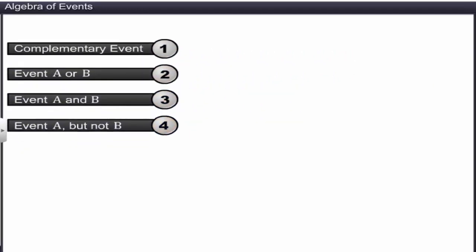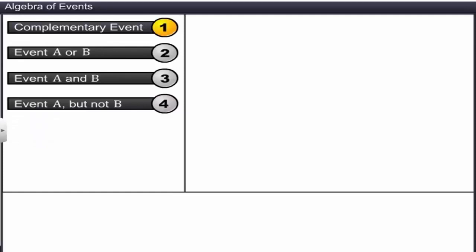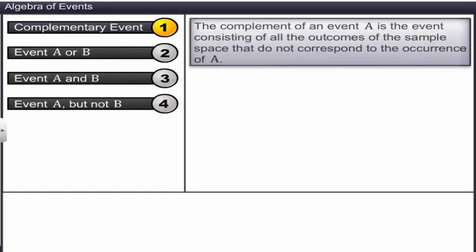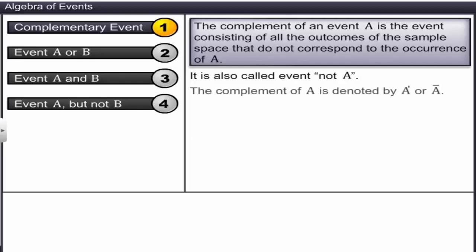Let's begin with complementary events. The complement of an event A is the event consisting of all the outcomes of the sample space that do not correspond to the occurrence of A. It is also called event not A. The complement of A is denoted by A dash or A bar. Let's consider the sample space shown when a die is rolled.